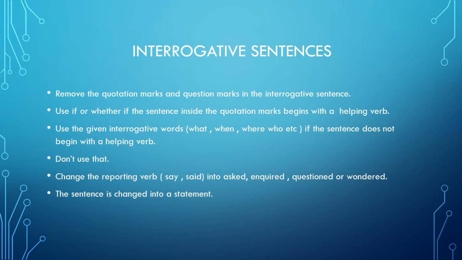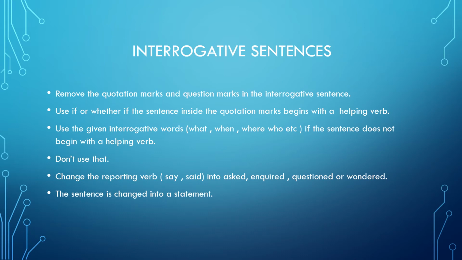Now we come to the topic of the day, that is how to change interrogative sentences from direct speech to indirect speech. We have seen the rules for changing declarative sentences.